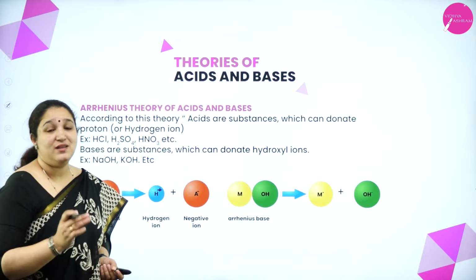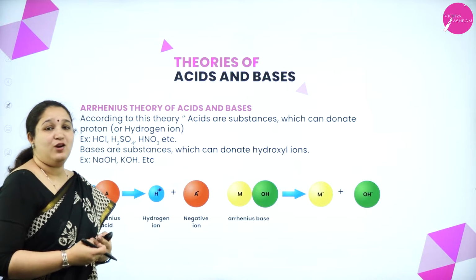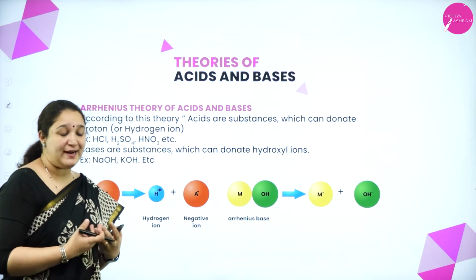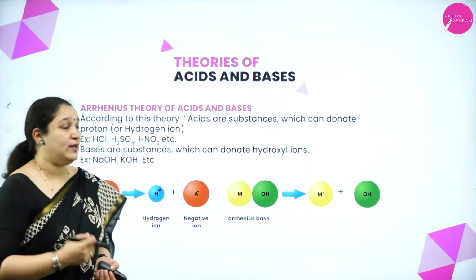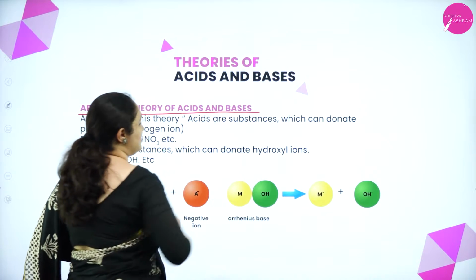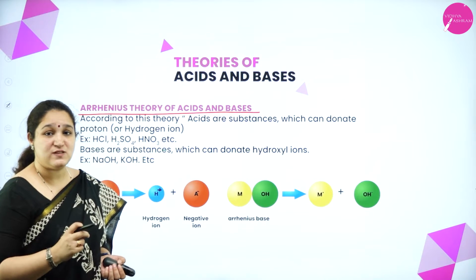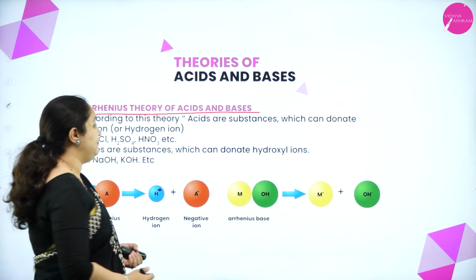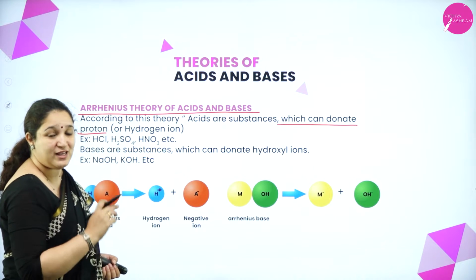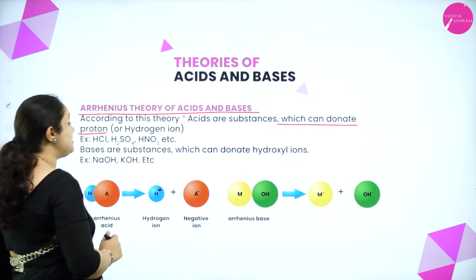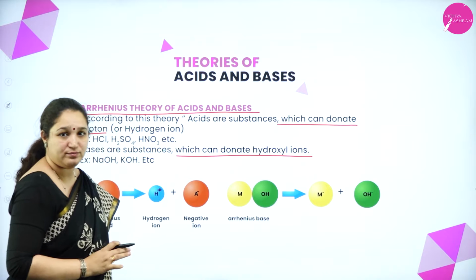Next, we are studying theories of acids and bases. Different people have tried to explain what an acid and what a base is in different ways. The first one is the Arrhenius theory of acids and bases. Arrhenius said that an acid is a substance which gives away H plus ion, or which can donate a proton or hydrogen ion. And bases are substances which can donate a hydroxyl ion or an OH minus ion.